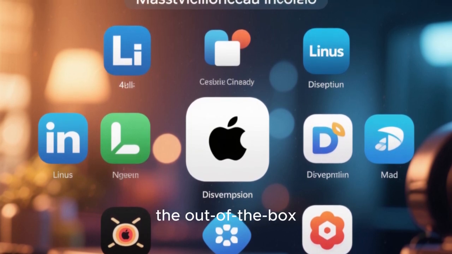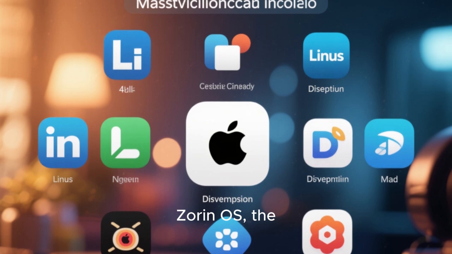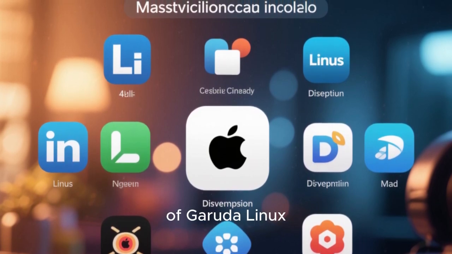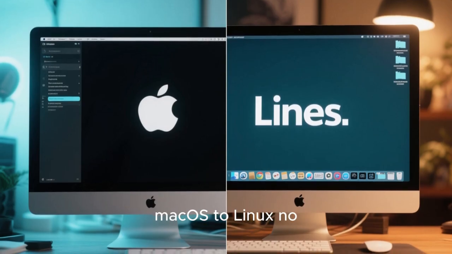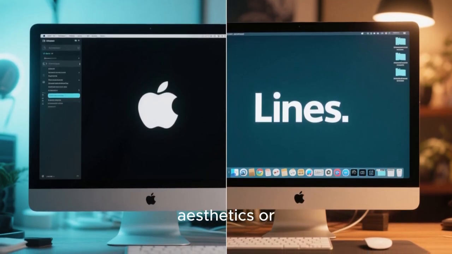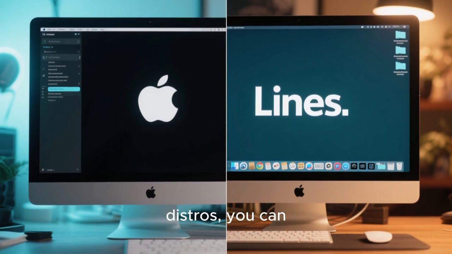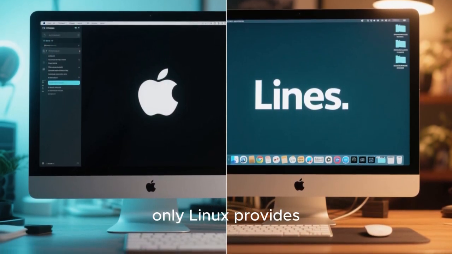To wrap things up, the Linux ecosystem in 2026 offers an incredible variety of macOS-like distributions. Whether you prefer the out-of-the-box polish of elementary OS, the flexibility of Zorin OS, the beauty of Deepin Linux, or the power user appeal of Garuda Linux, there is something for everyone. Switching from macOS to Linux no longer means sacrificing aesthetics or usability. With these top 10 Linux distros, you can enjoy the macOS look and feel while gaining the freedom and control that only Linux provides.